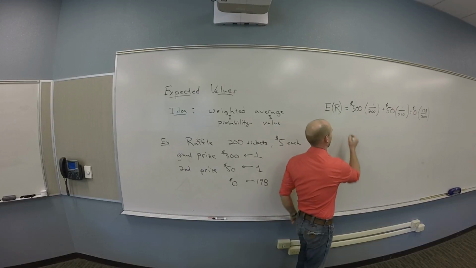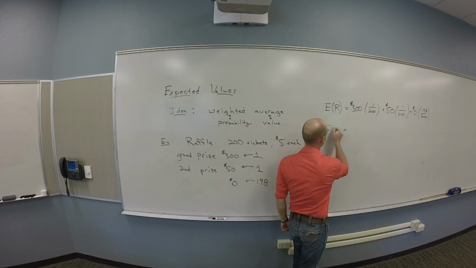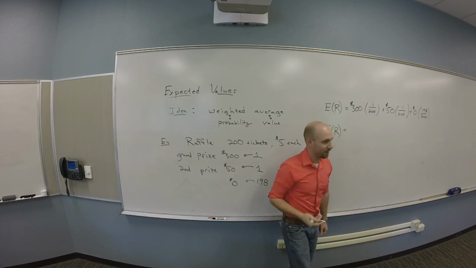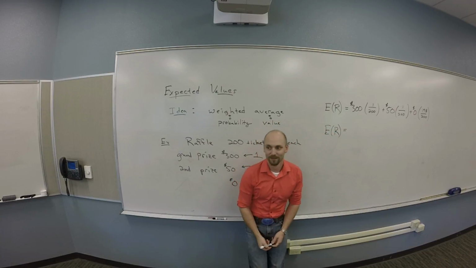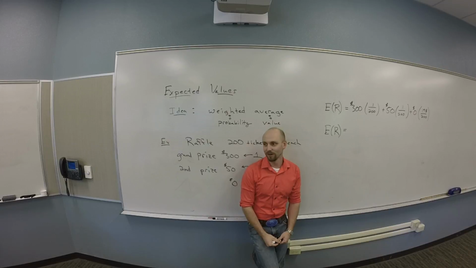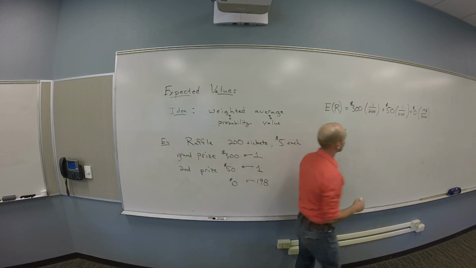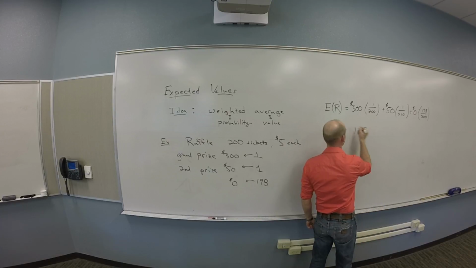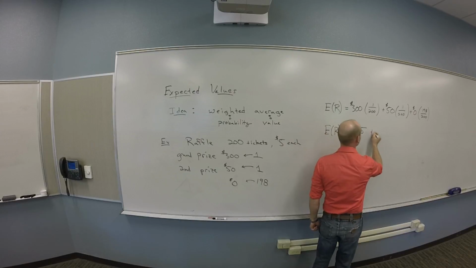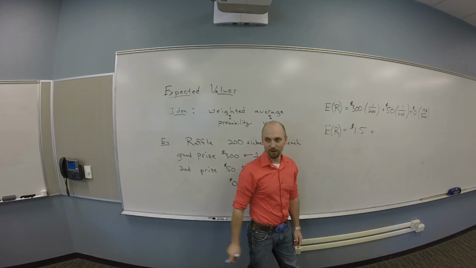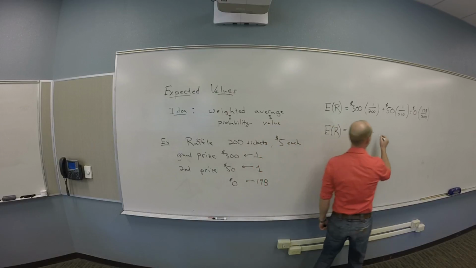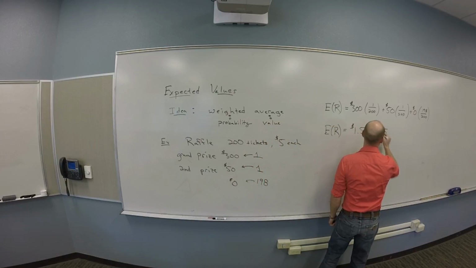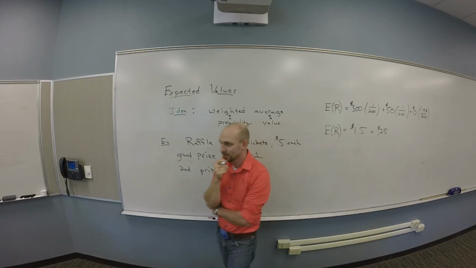So, what do I get out of this thing? So my expected value of my raffle. Some of this simplifies. What's 0 times 198 over 200? 0. So did I have to figure out how many loser tickets there were? Nope. What's 300 divided by 200? 1.5. And $50 divided by 200? 0.25. You guys all see this?